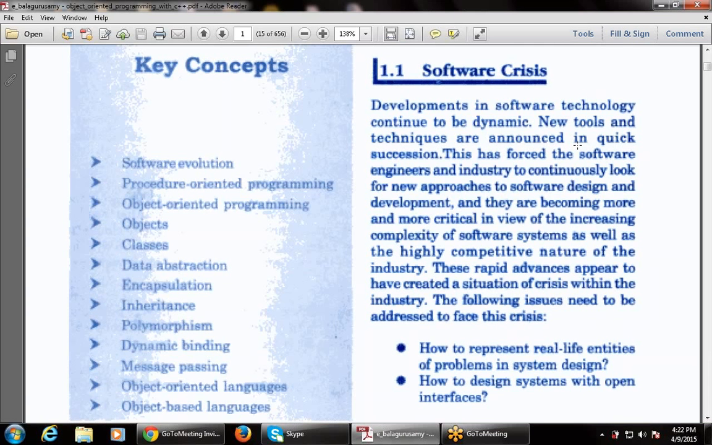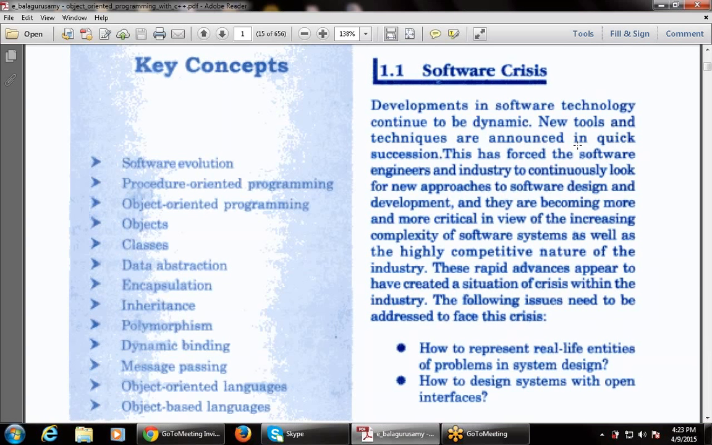Whenever there is a dynamic movement in the development of software technology, everything changes, so there is a new demand for new approaches to software design and development, so that the software will be designed in a proper manner. They are becoming more and more critical in view of the increasing complexity of software systems, and there will be a great demand for software as well as the highly competitive nature of the industry. These rapid advances appear to have created a situation of crisis within the industry.